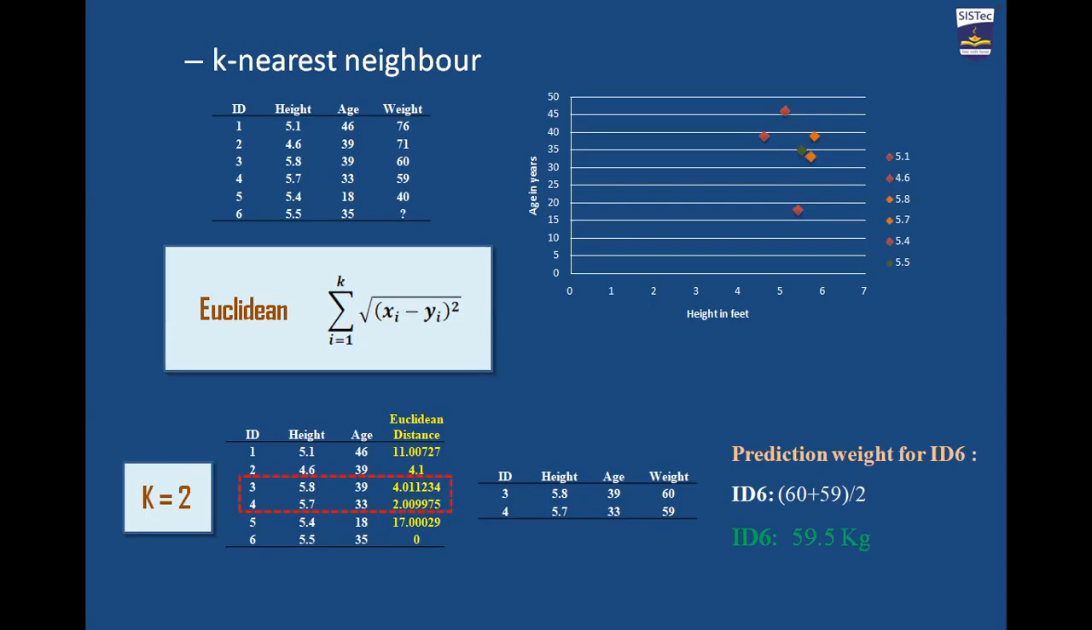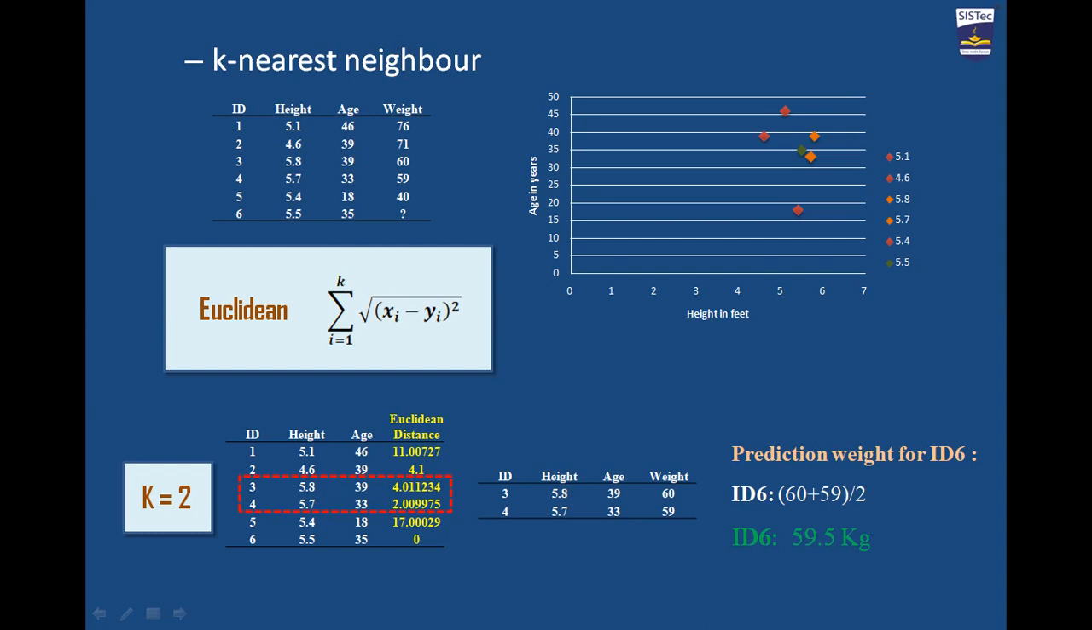The last model that we used is k-nearest neighbor for the prediction purpose. To show you how the k-nearest neighbor works, suppose that I want to predict the weight of a person if I know the height and age of the person, and the person ID is 6. First we need to calculate the Euclidean distance by using this formula. So for this ID 6, I'll get the Euclidean distance for the rest of the IDs. In this way you can get the Euclidean distance for all of them.